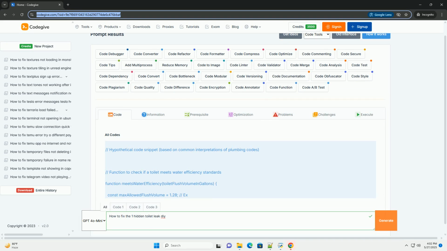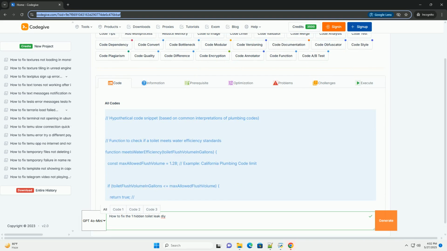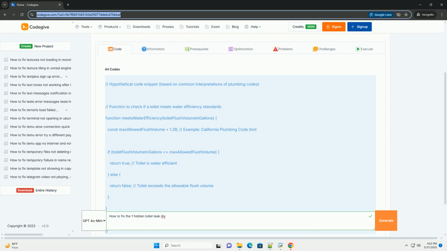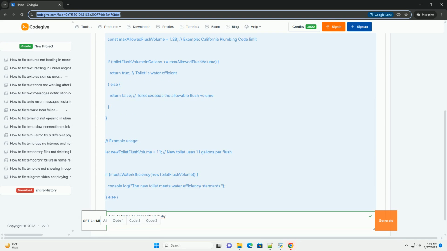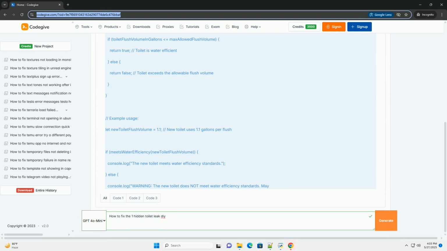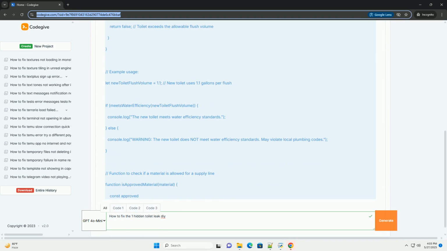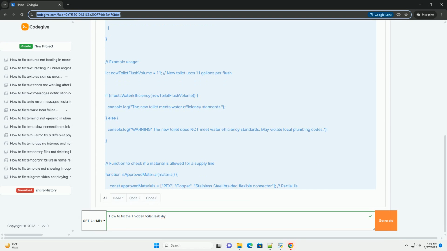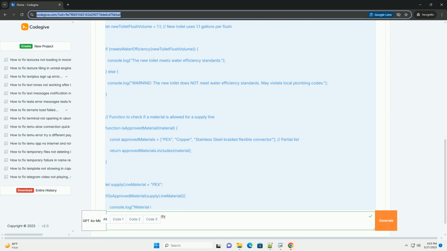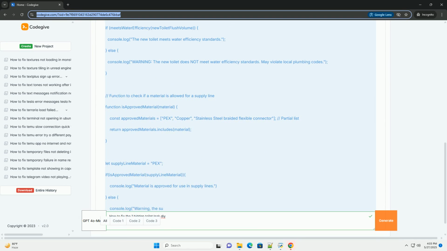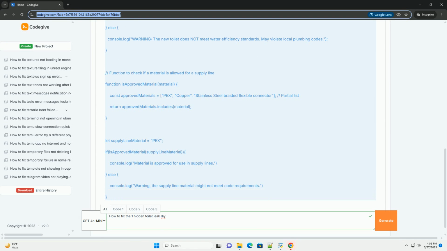DIY Guide: Finding and Fixing a Hidden Toilet Leak, with Code Considerations. Hidden toilet leaks are the silent assassins of your water bill and potential harbingers of structural damage. They can fester unseen, leading to mold growth, rotting floors, and expensive repairs. This comprehensive guide will walk you through the process of finding and fixing common hidden toilet leaks, with an emphasis on DIY solutions. We'll also touch upon relevant plumbing codes to ensure your work is up to standard.